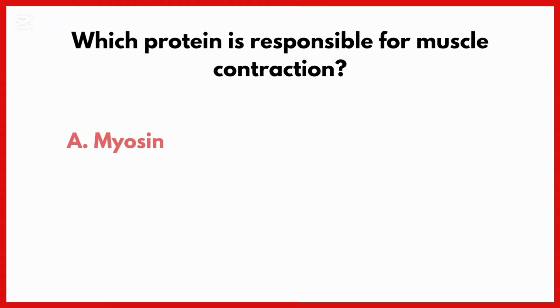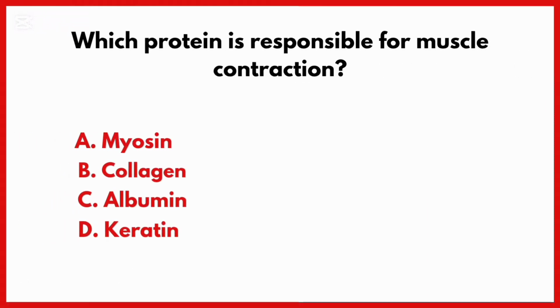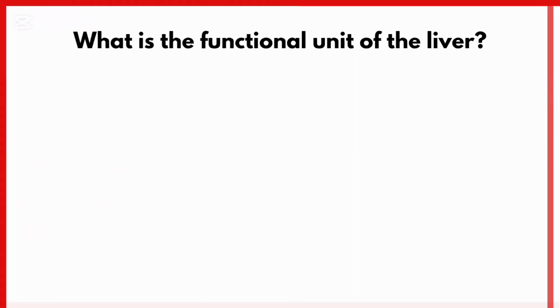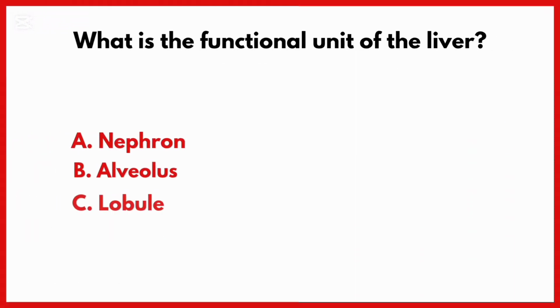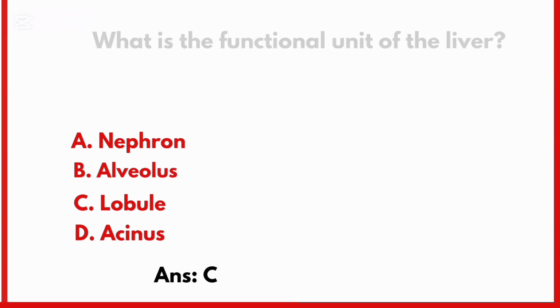Which protein is responsible for muscle contraction? Correct answer is option A, myosin. What is the functional unit of the liver? Correct answer is option D, lobule.